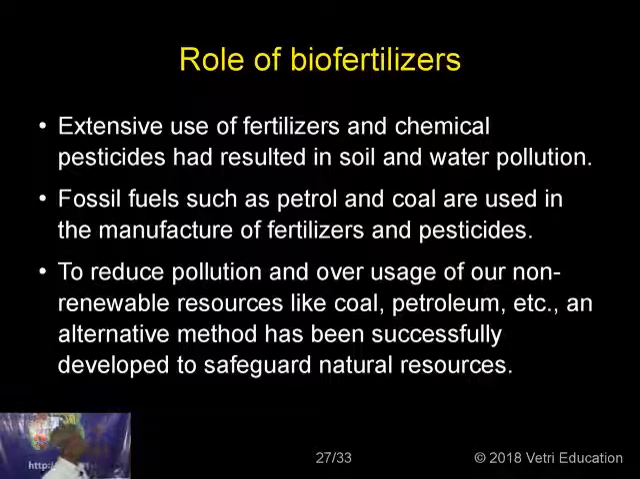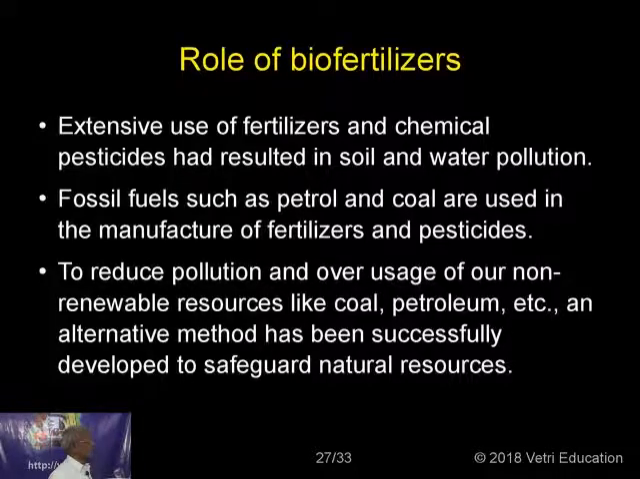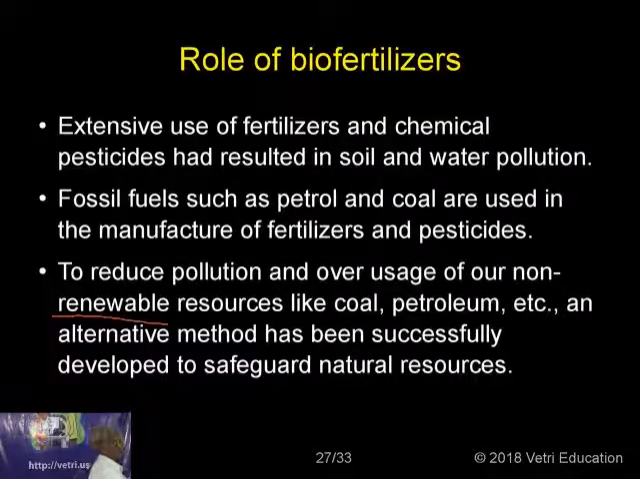The role of biofertilizers. Extensive use of fertilizers and chemical pesticides has resulted in soil and water pollution. Fossil fuels such as petrol and coal are used in the manufacture of fertilizers and pesticides. To reduce the pollution and overuse of our non-renewable resources like coal, petroleum, etc., they are called non-renewable because once they are used, they are used.